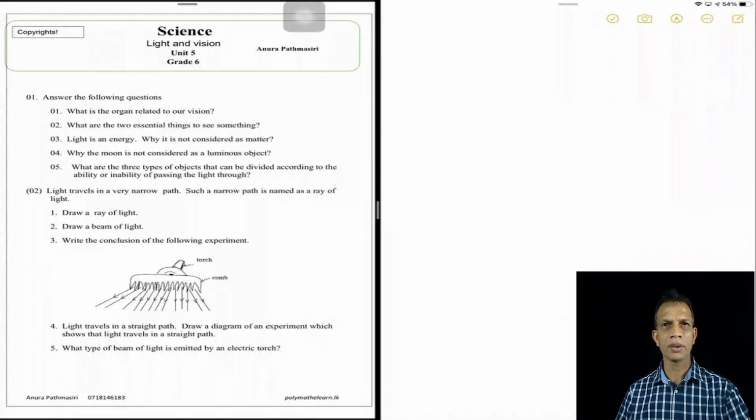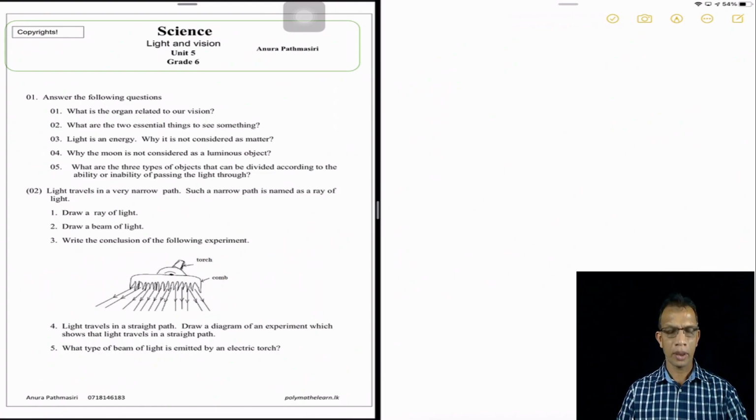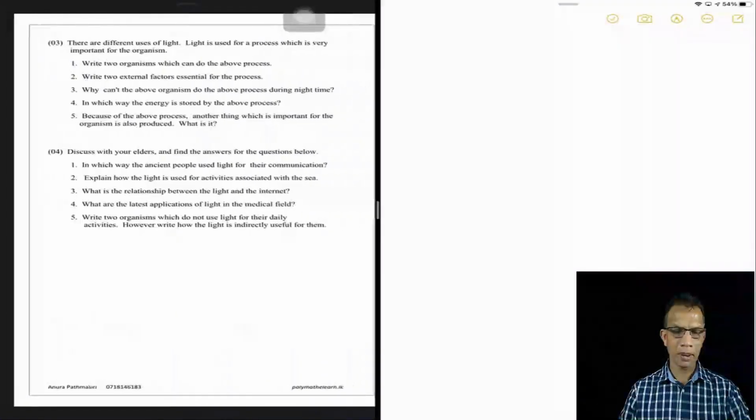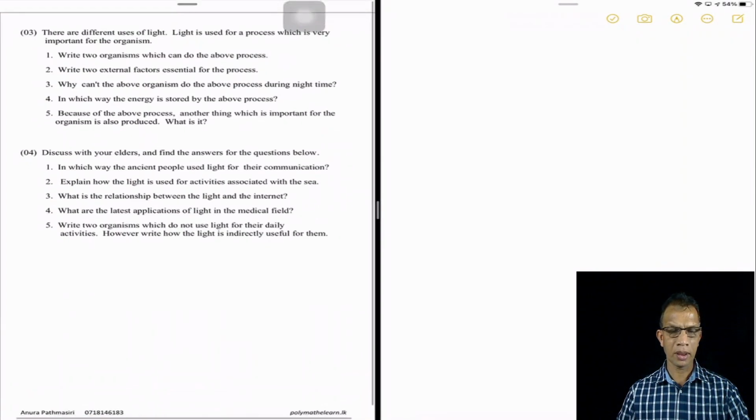So this is the paper. First you can see on the screen the question paper is there. If you don't have the question paper with you, you can do two things. One, just send me a WhatsApp request so then I can send you it as a PDF file, or else as it is seen on the screen, you can copy it down and then answer the questions before watching this video. This is the second part of the question paper. You can get it out.